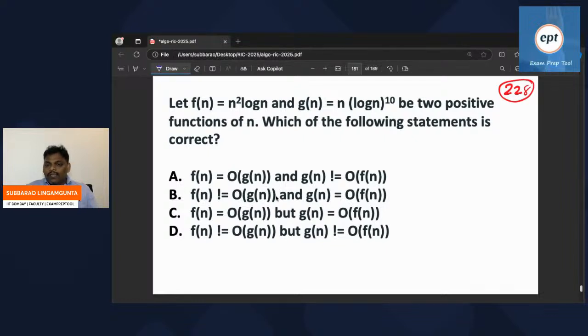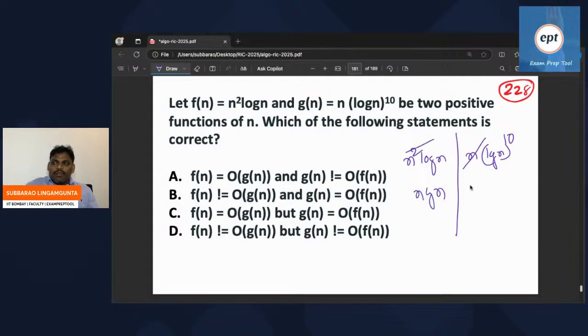Ruby is saying that C is the answer. Maybe. Let's see once. Fn, Gn, two functions. Which is bigger? We have to find out. One is n square log n. The other is n into log n whole power 10. Who is bigger? Left side n, right side n cancel. This became n log n here. It became log n whole power 10 here.